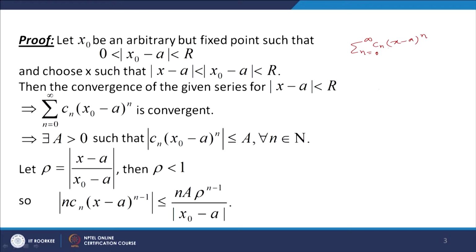You have x naught as a point which belongs to the region mod of x minus a less than r.